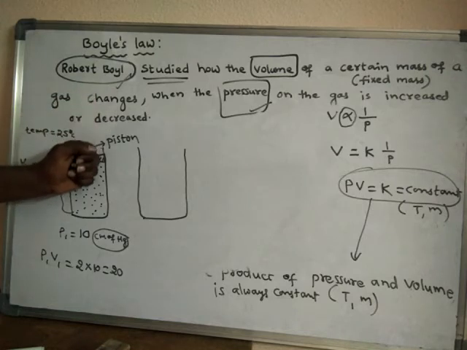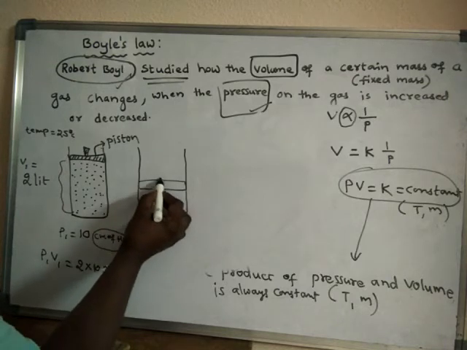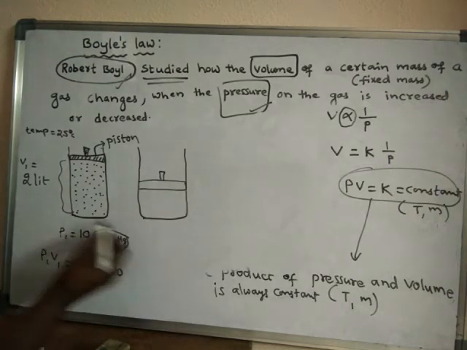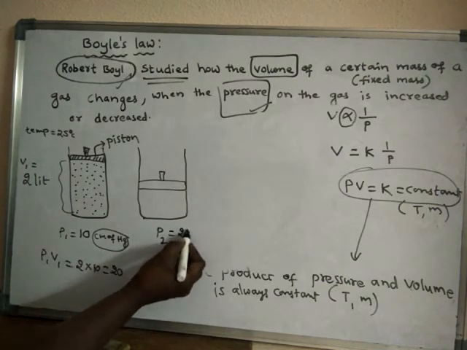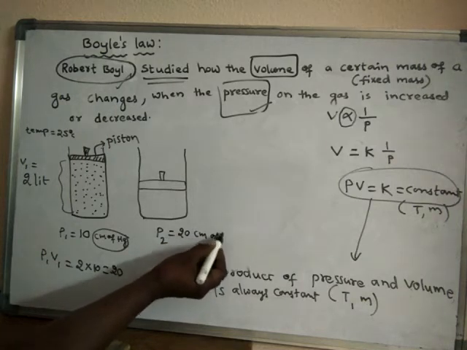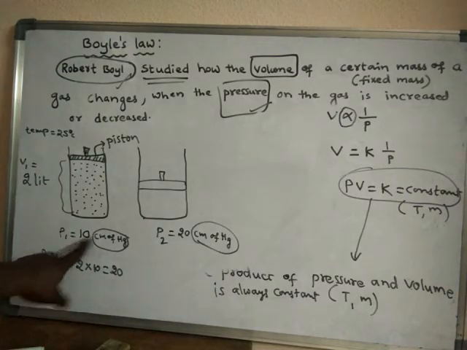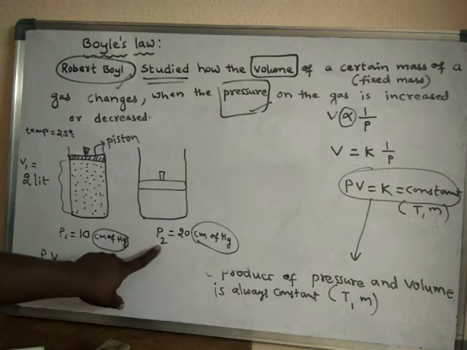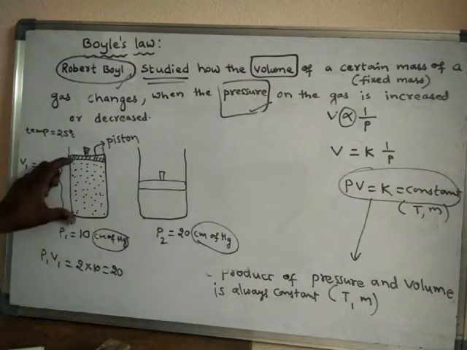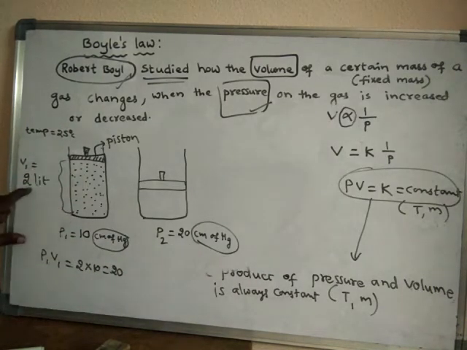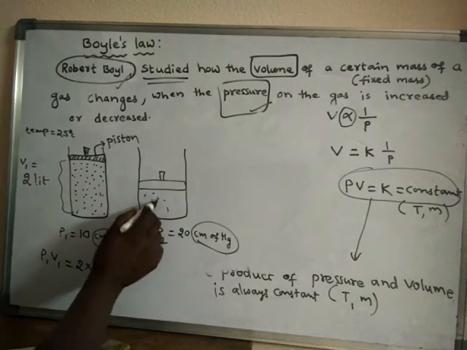What happened? The piston will come down. It will move down. Let us assume the piston has come down here. Now let us assume I have taken 20 centimeters of mercury pressure. Before that, the pressure on the gas was 10 only. Whenever pressure is increased, volume should decrease. Before that it was 2 liters. Now the volume has become only 1 liter because the pressure is doubled.